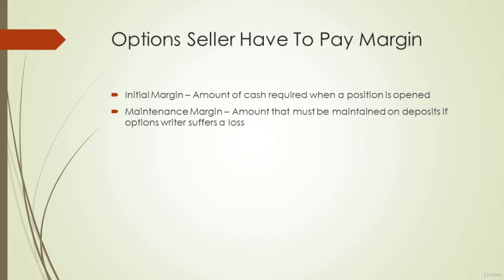Initial margin is the amount required when a position is opened, and maintenance margin is the amount that must be maintained on deposit after a position is opened if an option writer suffers a loss. A margin call is created from a brokerage firm to bring margin deposits up to initial levels. The minimum initial margin requirement for an equity option varies from broker to broker.